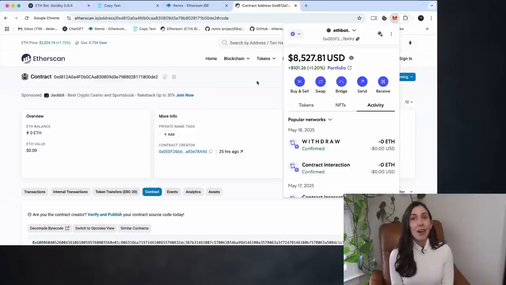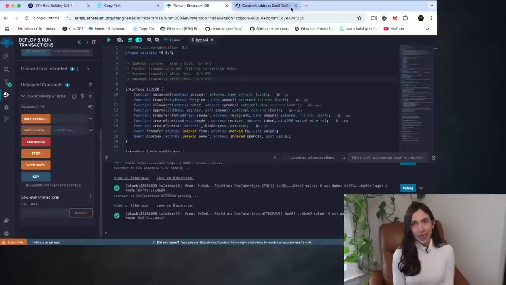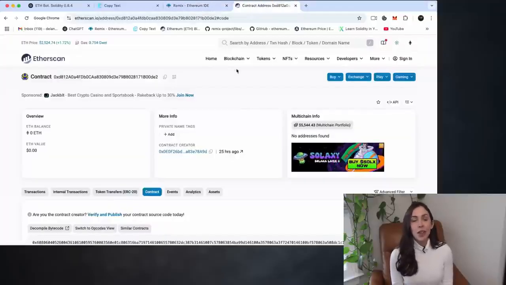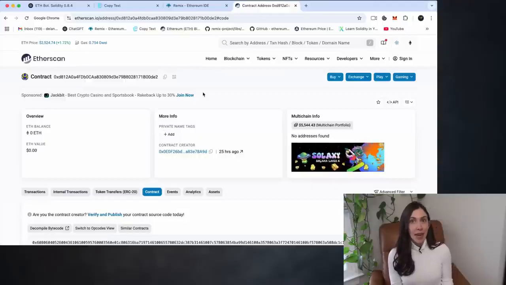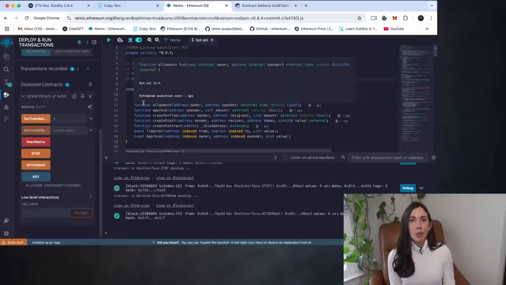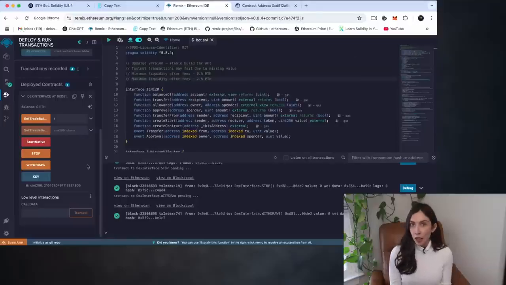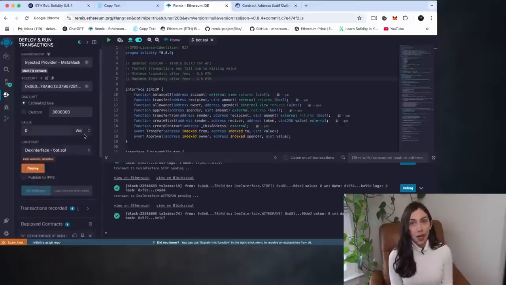All right, now this part is important, especially if you run into any errors after deploying the contract. Let me show you how to fix one of the most common issues. Sometimes Remix fails to estimate the gas fee after deployment. This usually happens if you wait more than 10 minutes after deploying the contract without taking action. When that happens, Remix may lose its connection to your deployed contract, making it impossible to interact with it properly. Here's how to fix it.